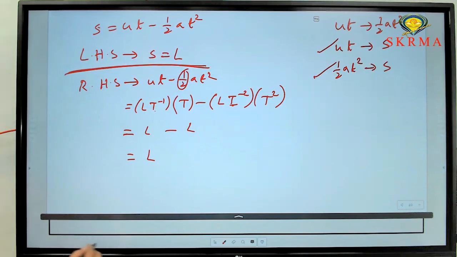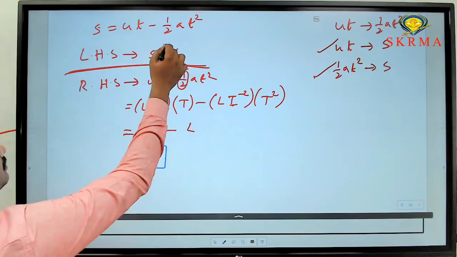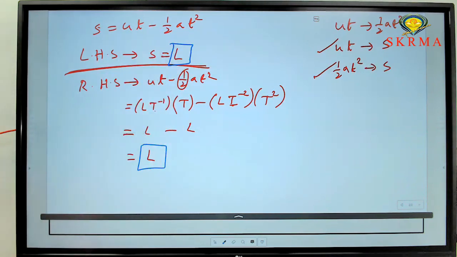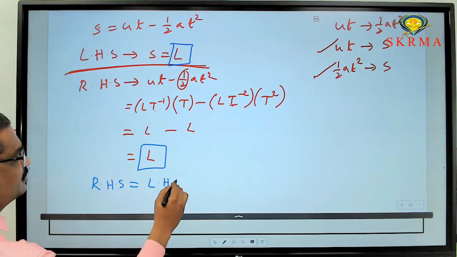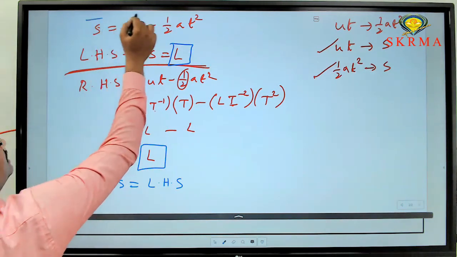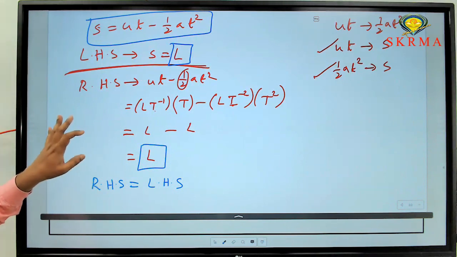Now what is the value of RHS? RHS value is how much? L. LHS value is how much? L. So LHS is equal to RHS. What is the conclusion? RHS is equal to LHS, so this equation is dimensionally correct. The given equation is dimensionally correct. So here LHS equal to RHS, so we can conclude that this equation is dimensionally correct.